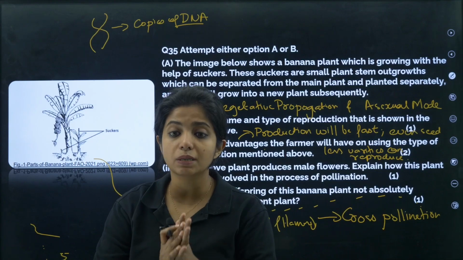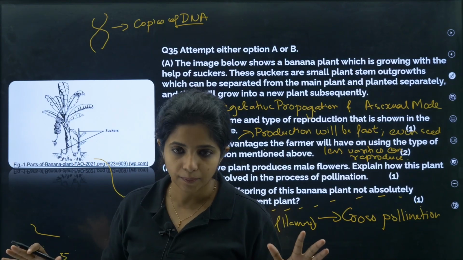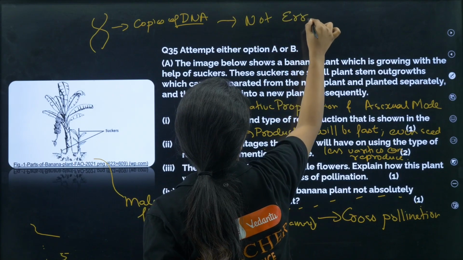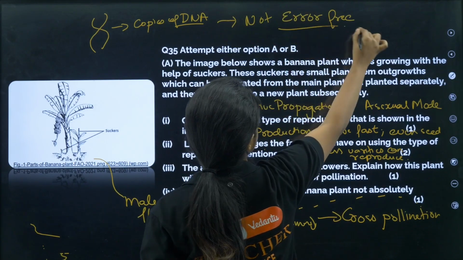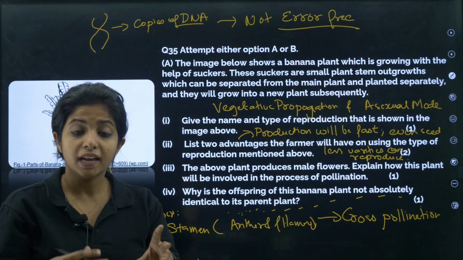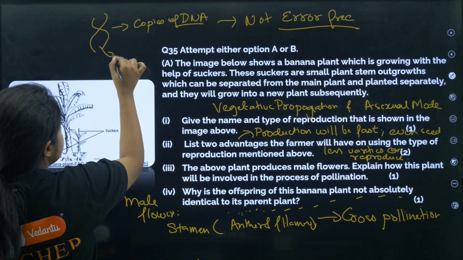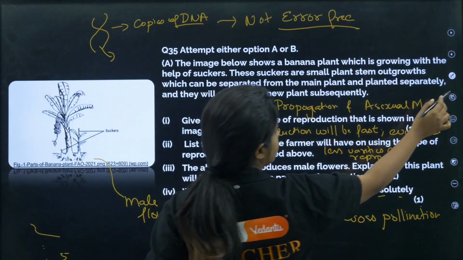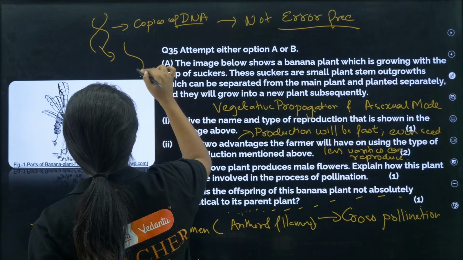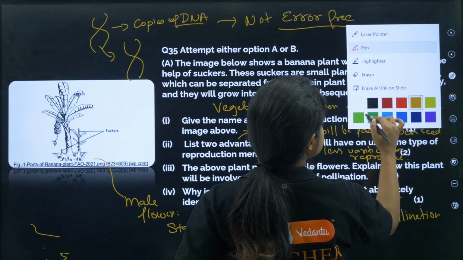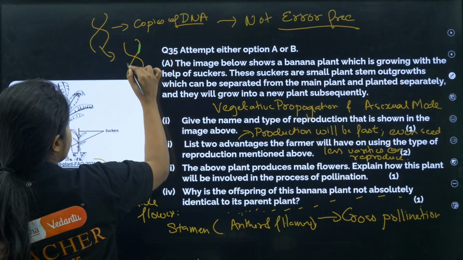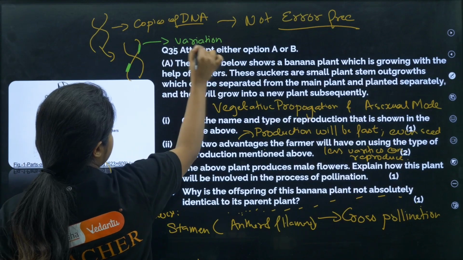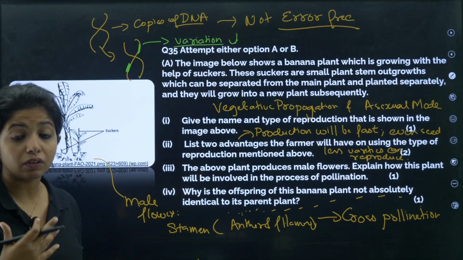And this copying mechanism of DNA, my dear children, is not error free. Okay, there will be errors happening. And what do you mean by these errors? These errors mean there will be changes in the genetic character. Suppose this is the DNA that you had, you made a copy, but this copy had certain changes here and there. And these changes that you see are going to lead to a little amount of variation. Very little amount of variation, but still it will be variation.